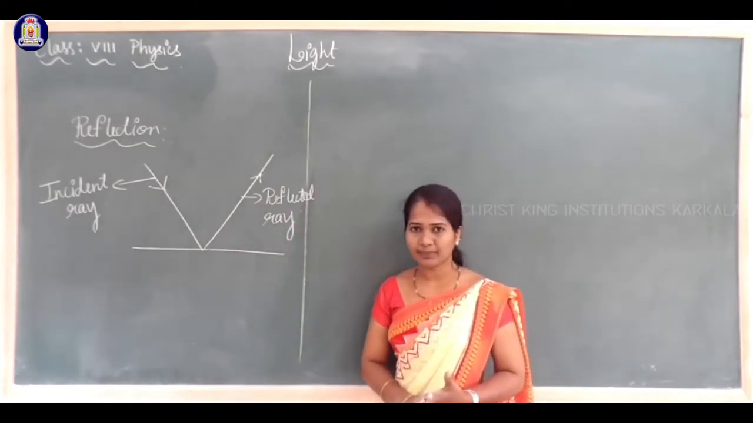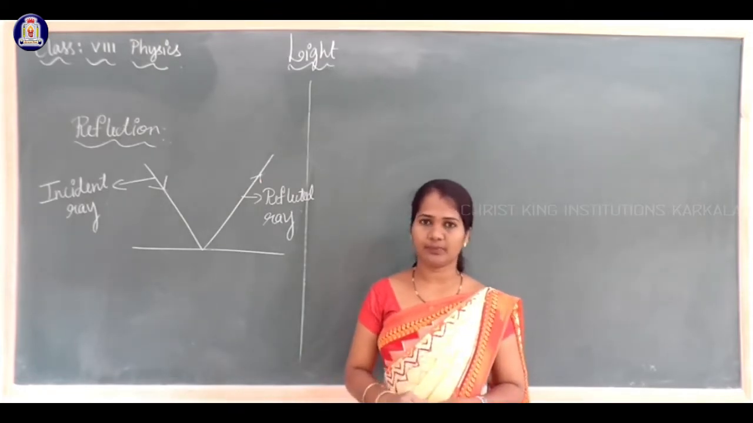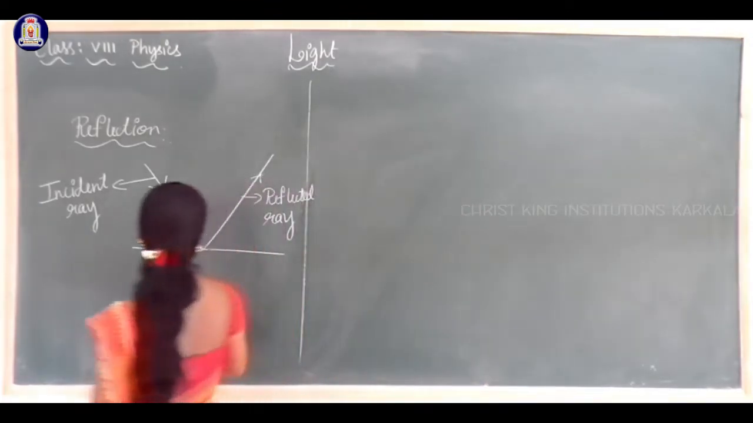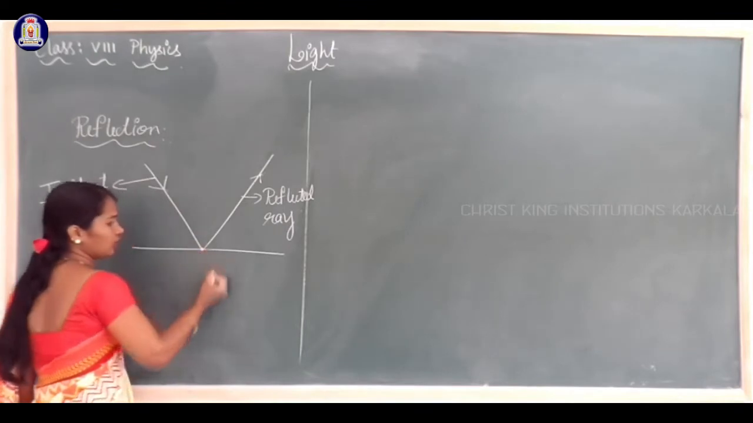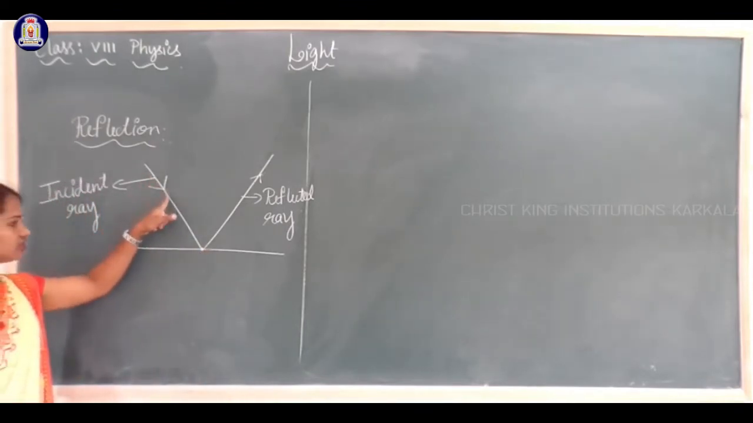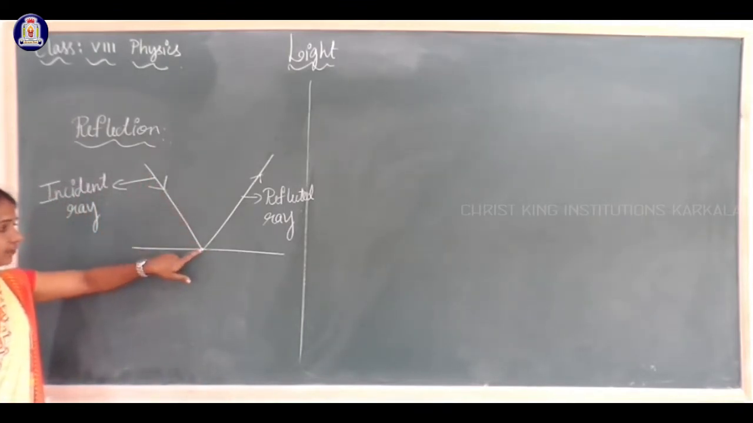For study purposes, we draw at this point, that is the point of incidence, the light which falls on this surface at a point.